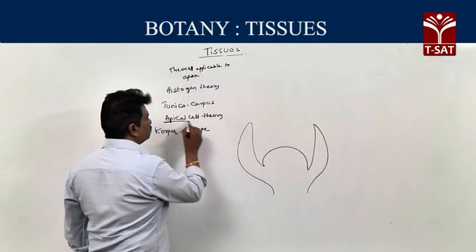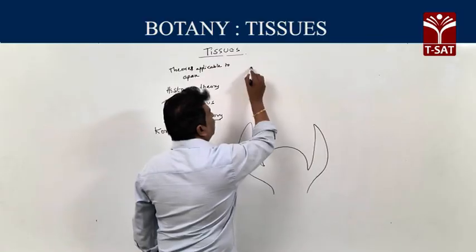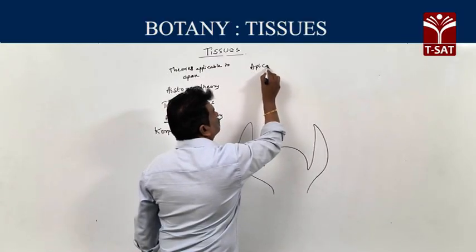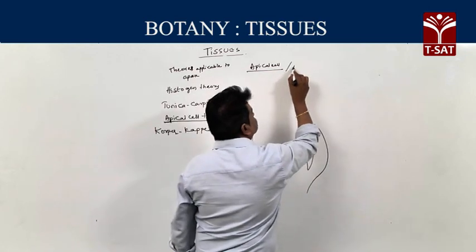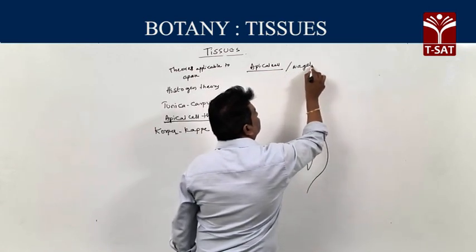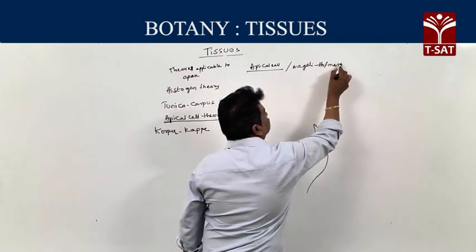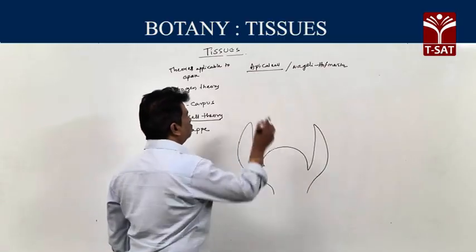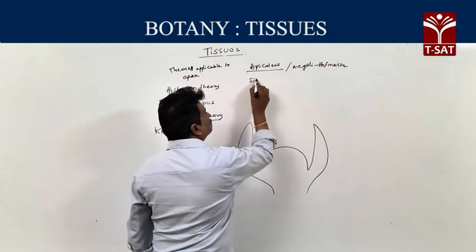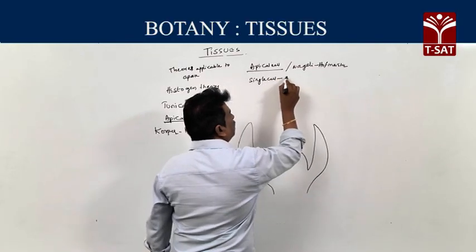Under this, first take the apical cell theory. Apical cell theory was proposed by Nageli and also Hofmeister. Apical cell theory means a single cell gives the total plant body.